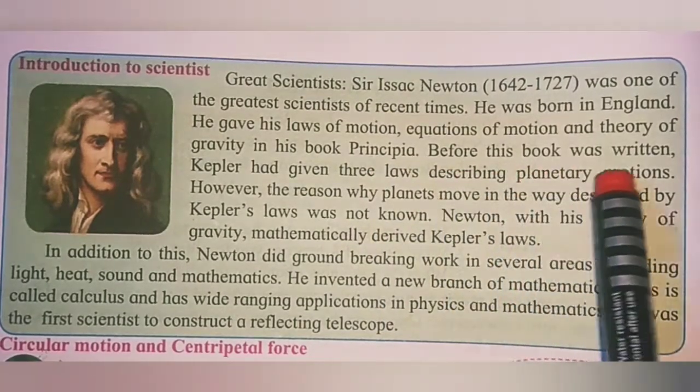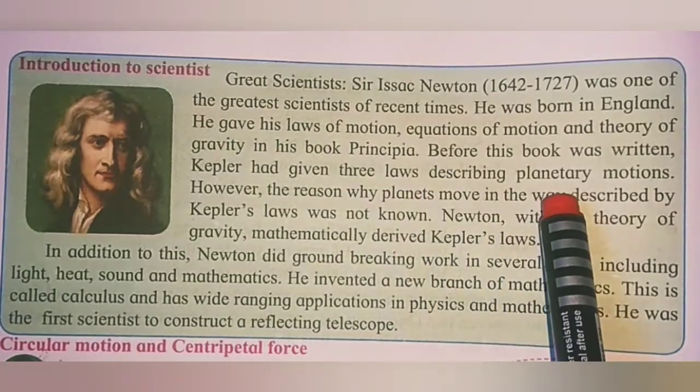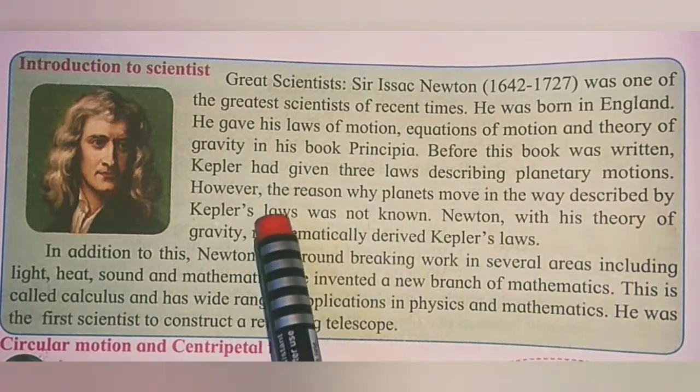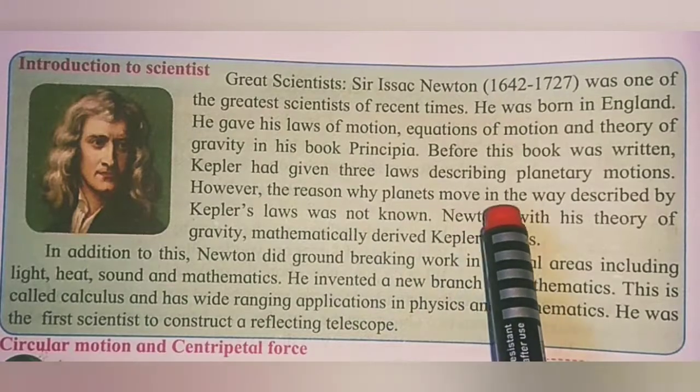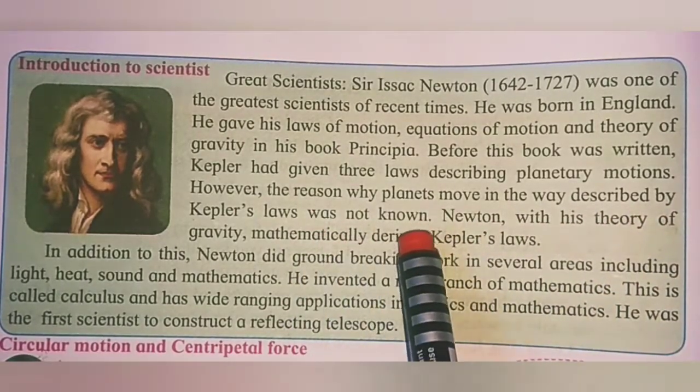Before this book was written, Kepler had given 3 laws describing planetary motions. However, the reason why planets move in the way described by Kepler's laws was not known.